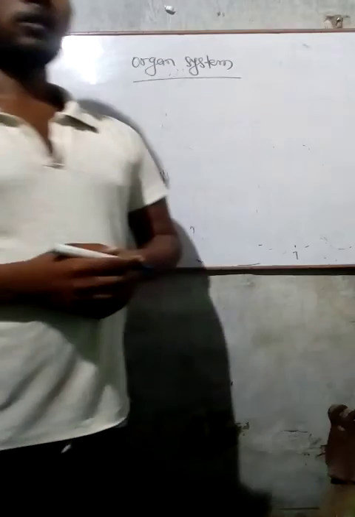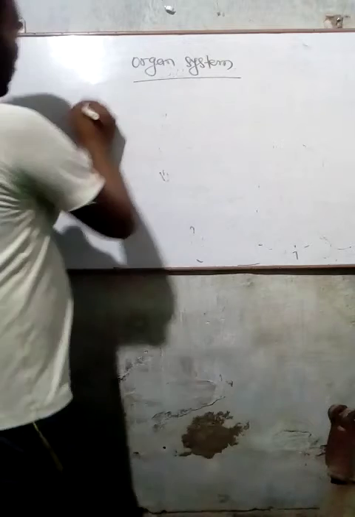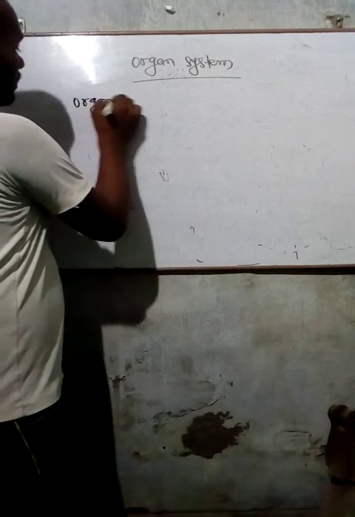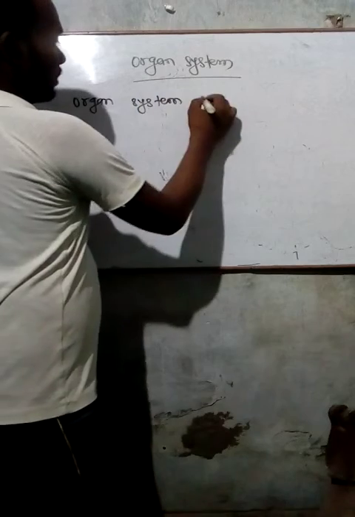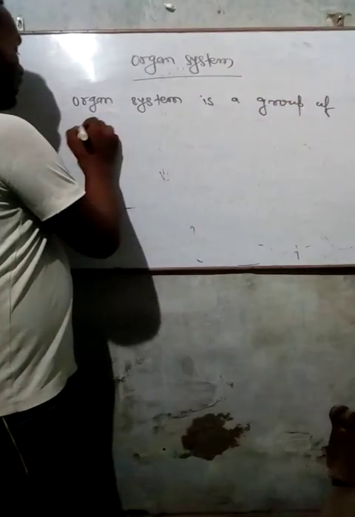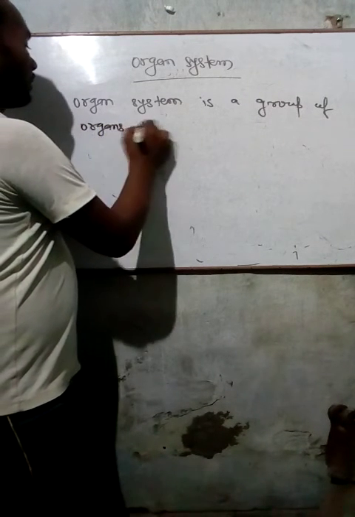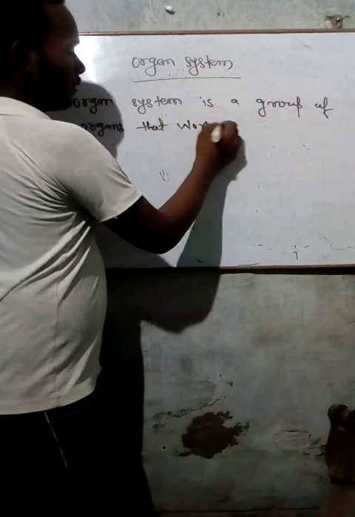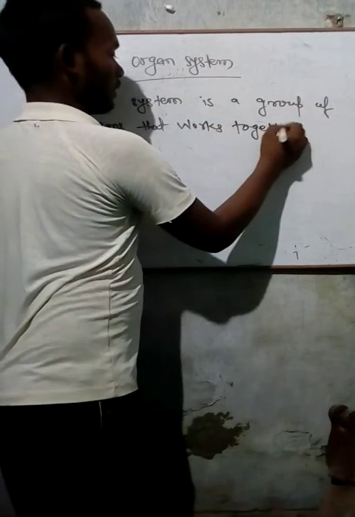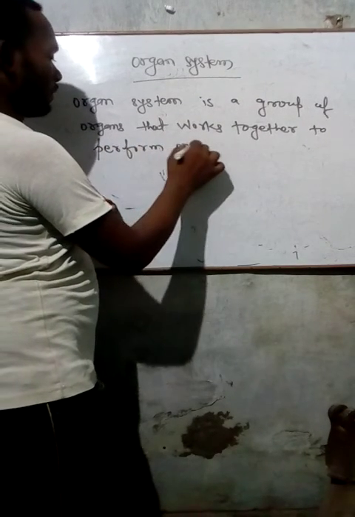So till now we knew what our body is made of and how. Now we are going to talk about organ systems. As I just told you, an organ system is a group of some organs that work together to perform a particular action. Organ system is a group of organs that works together to perform one action.